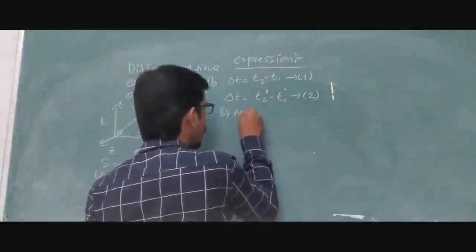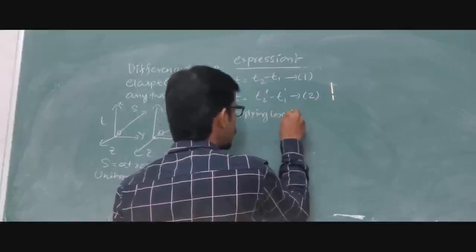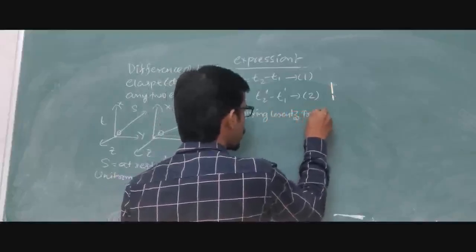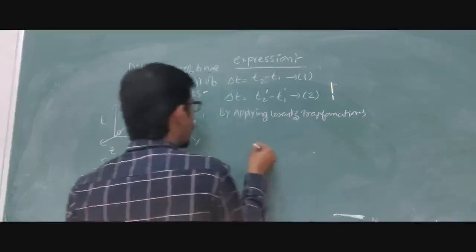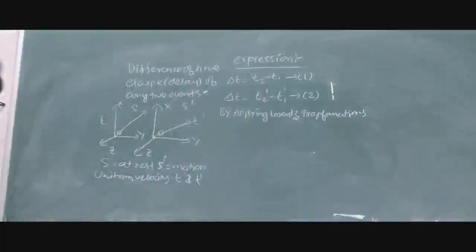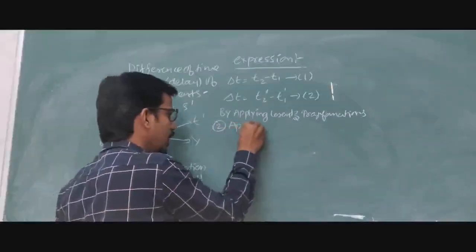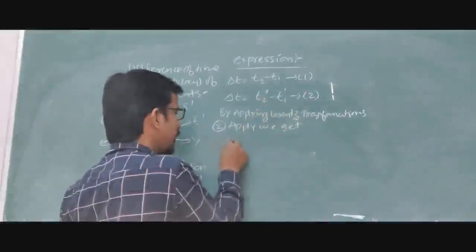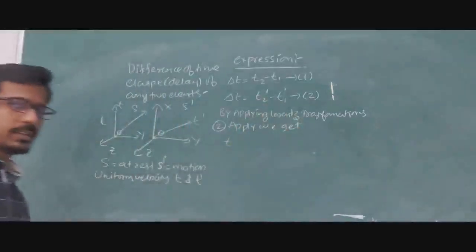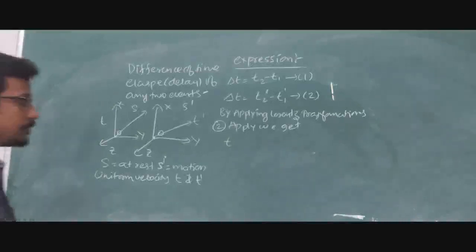By applying the Lorentz transformation, we are able to get t1 and t2. I am directly writing the equation here. Applying it, we get the difference of the two. T is the time.